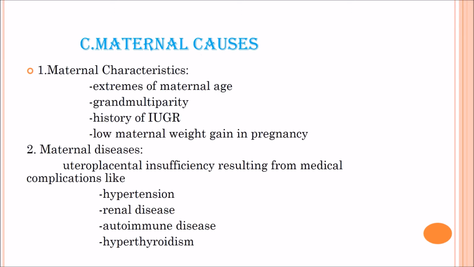Now, third is the maternal causes: extremes of maternal age, grand multiparity, history of IUGR, and low maternal weight gain in pregnancy. Maternal disease: uteroplacental insufficiency results from medical complications such as hypertension, renal disease, autoimmune disease, and hyperthyroidism.